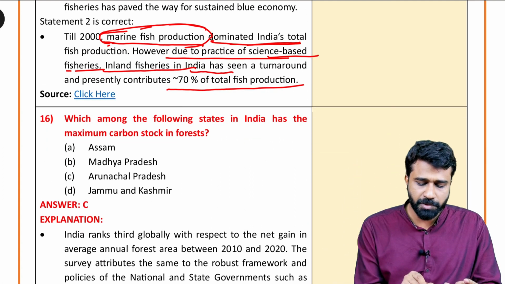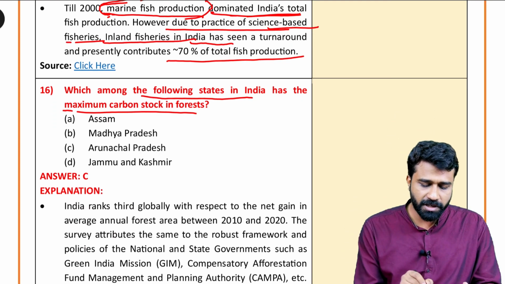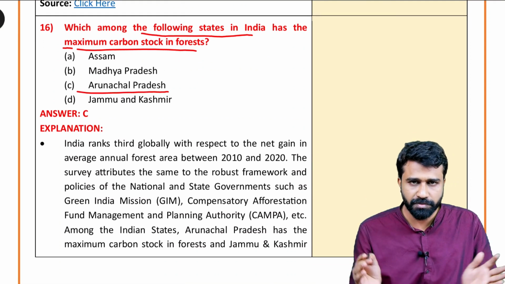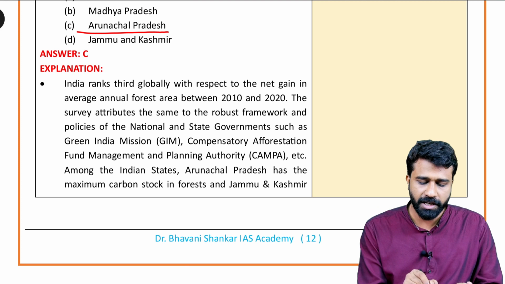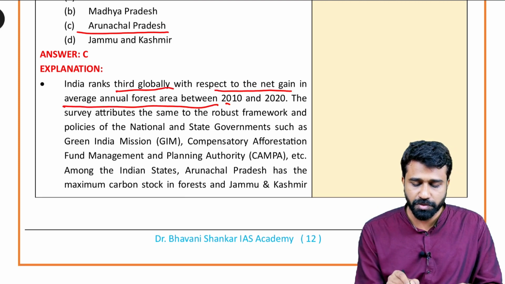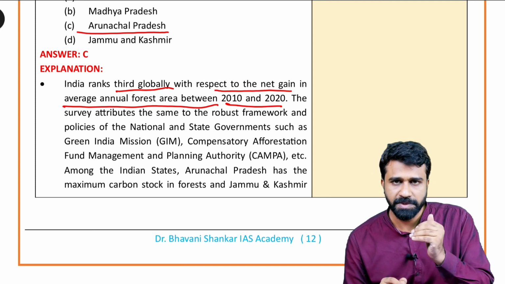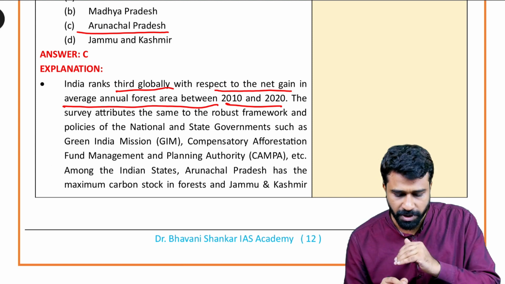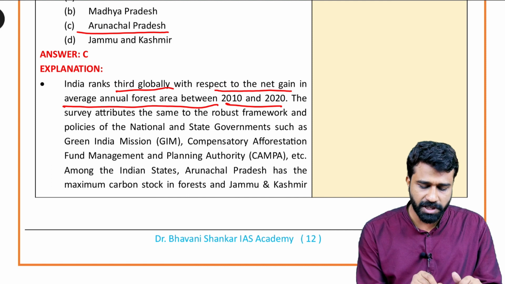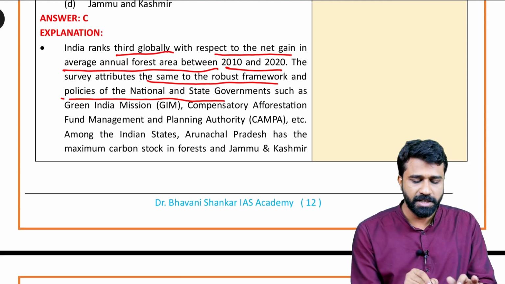Okay, and which among the following states in India has the maximum carbon stock in the forest? The carbon stock that you find maximum in India in terms of percentage and also area out of this total state is Arunachal Pradesh. India ranks third globally with respect to net gain, average annual forest between 2010 and 20. Just now I had told you for the last few years India has been witnessing, as per its forest report, that forest has been increasing. So survey attributes the same robust framework and policies of national and state governments under this